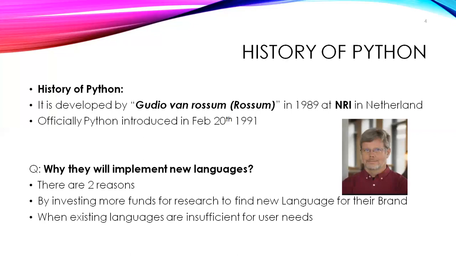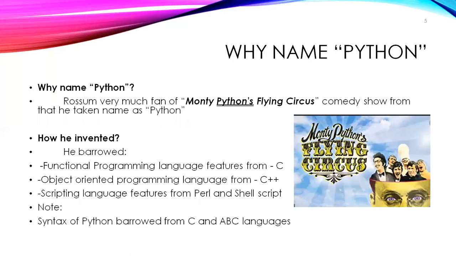So what was the reason to introduce Python? It is not the first one, it is the second reason. Existing technologies were insufficient for Rossum's requirements, then he realized that he wanted to go for a new technology. In such a way, he invented Python.